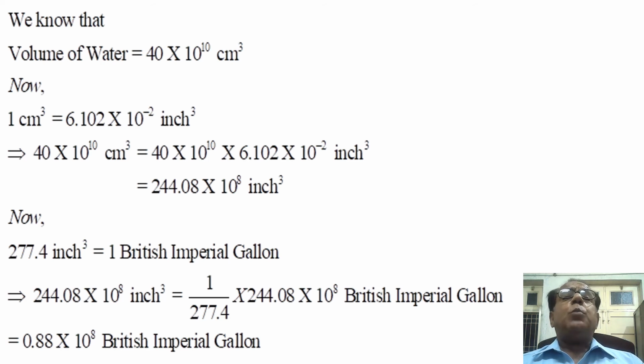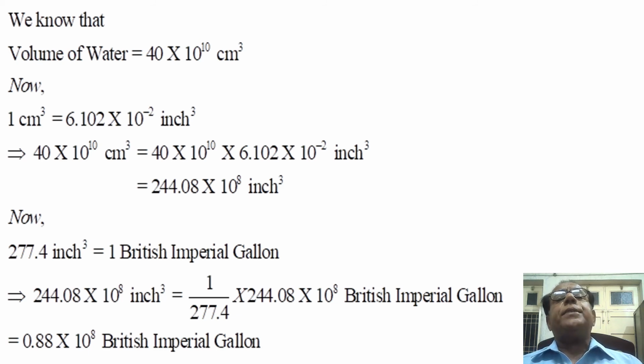We know that volume of water is equal to 40 into 10 raised to the power 10 centimeter cube. Now 1 centimeter cube is equal to 6.102 into 10 raised to the power minus 2 inch cube. This implies that 40 into 10 raised to the power 10 centimeter cube is equal to 40 into 10 raised to the power 10 into 6.102 into 10 raised to the power minus 2, which is equal to 244.08 into 10 raised to the power 8 inch cube. Up to this no change. This was also given in the previous slide. Now we are going to make change.